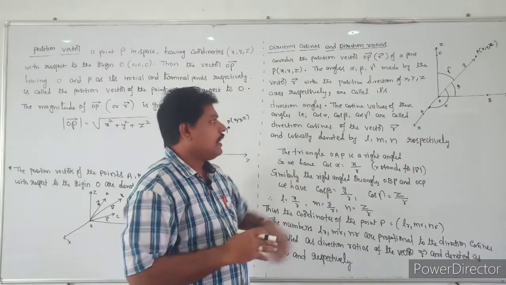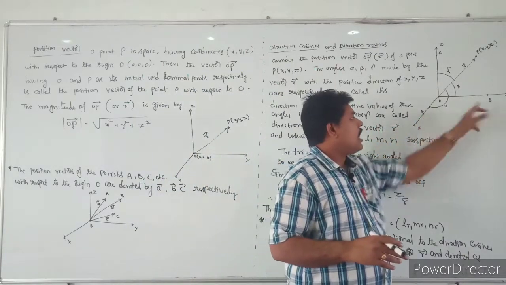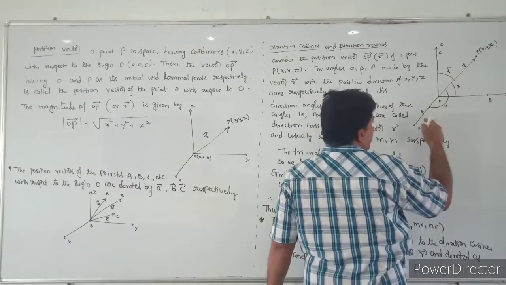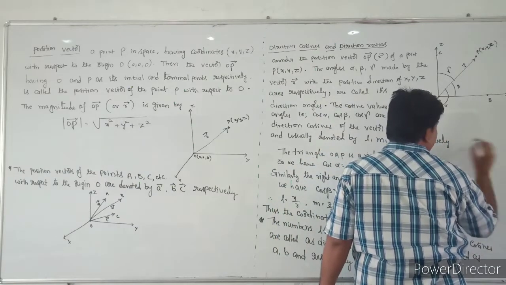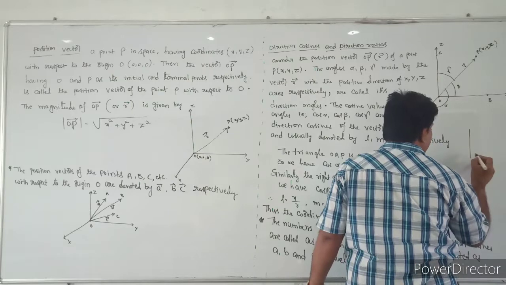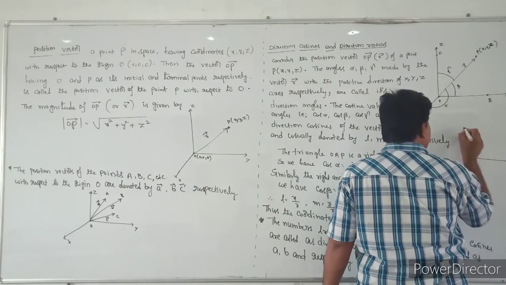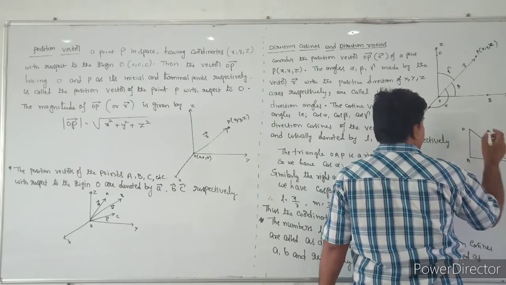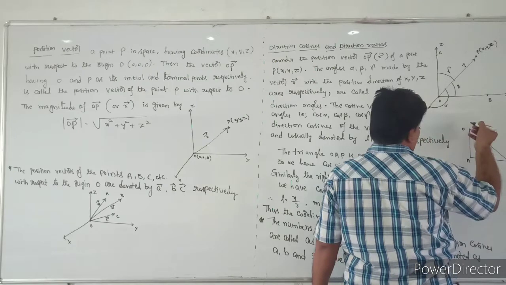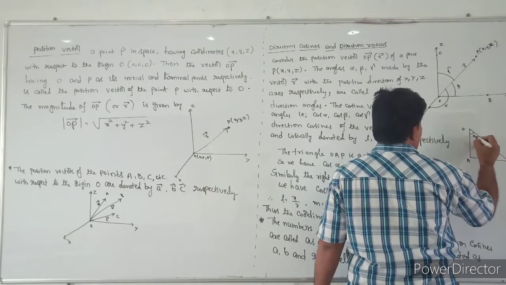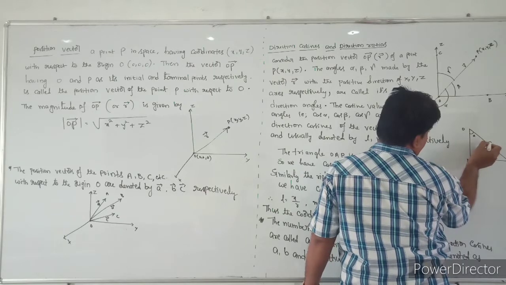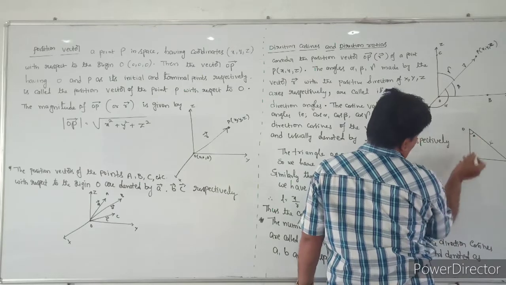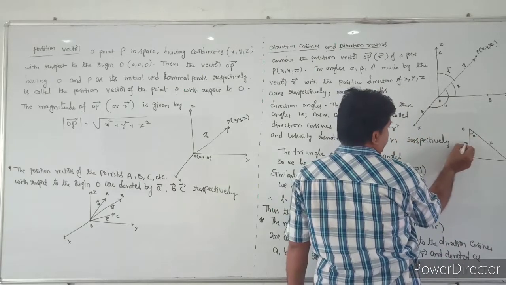So for example, in the diagram I am taking the three points A, B, C on the axes. Here I will form a right angle triangle. The OP line makes an angle alpha with the OA line, and the length OP is r.